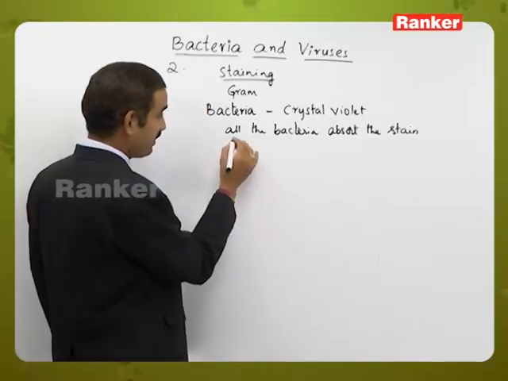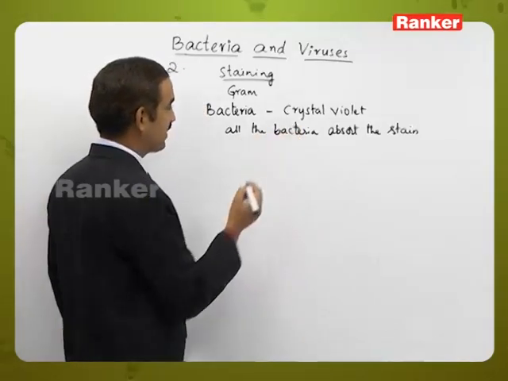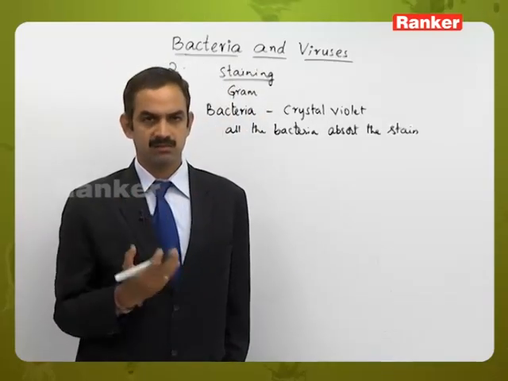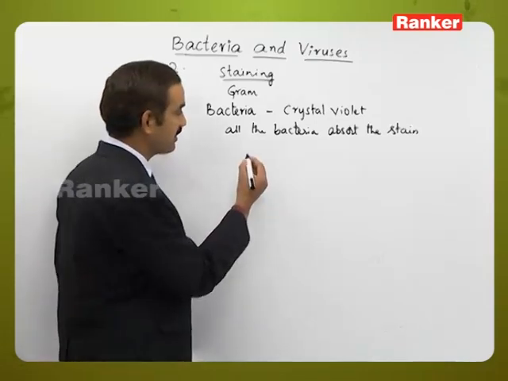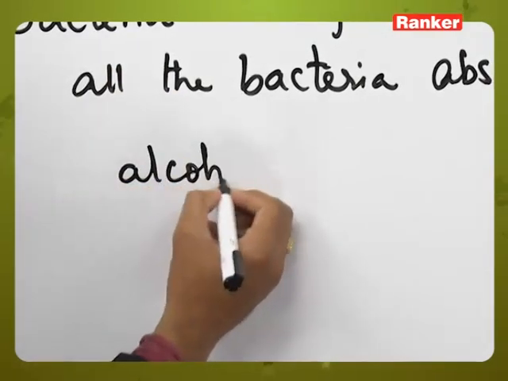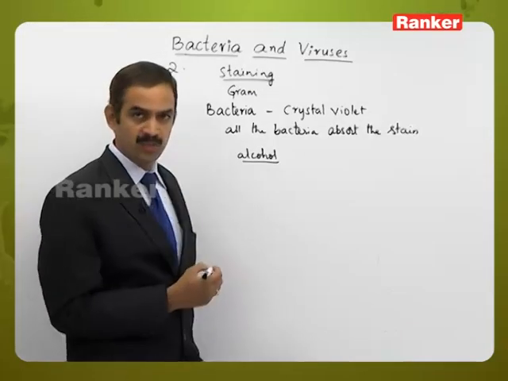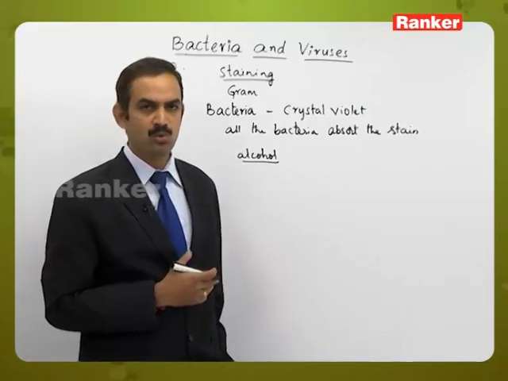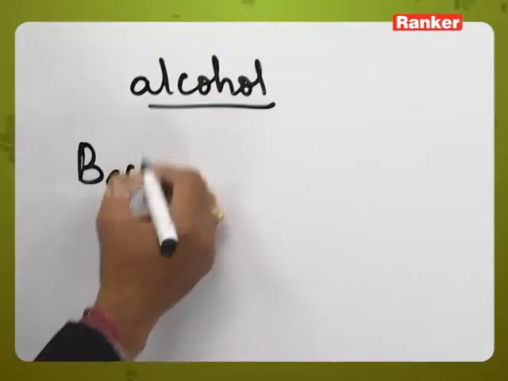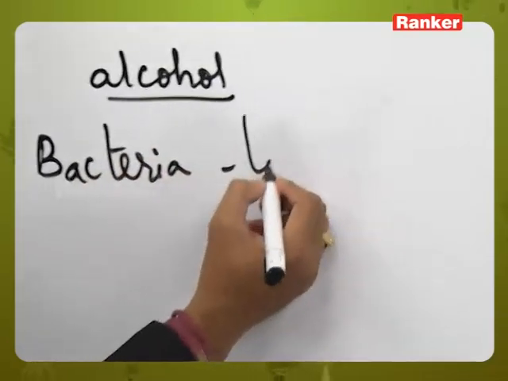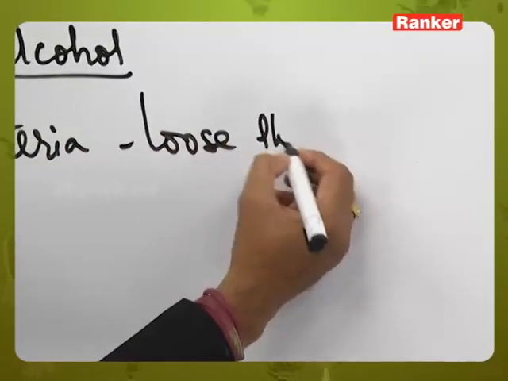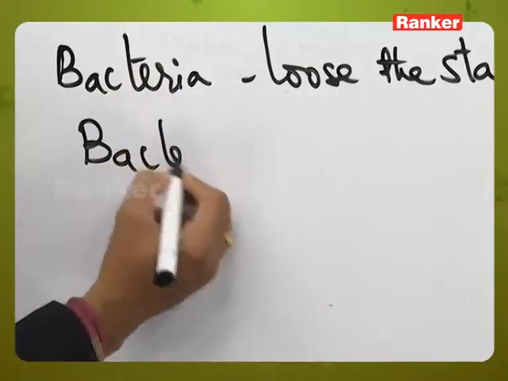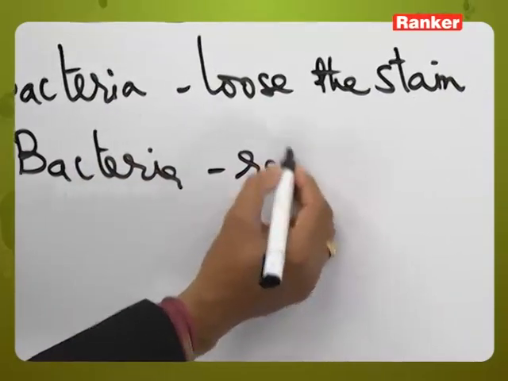As I said, all the bacteria will take up the stain, and after that it has to be treated with alcohol or acetone. When it is treated with alcohol and acetone, gradually some of the bacteria will lose that stain, and at the same time some of the bacteria will retain that stain.